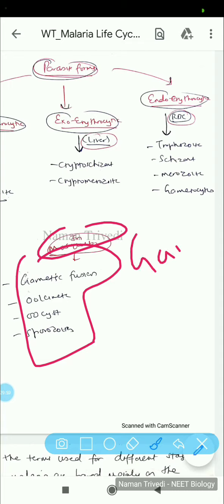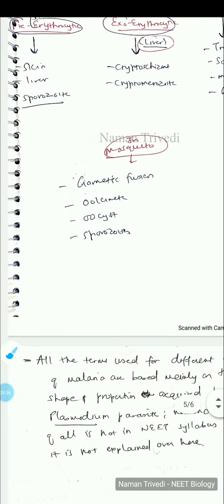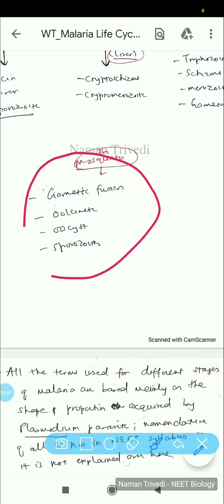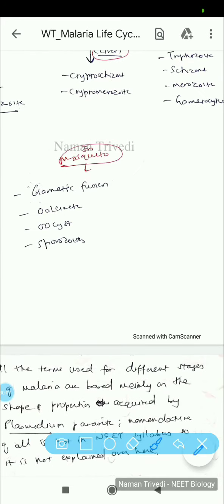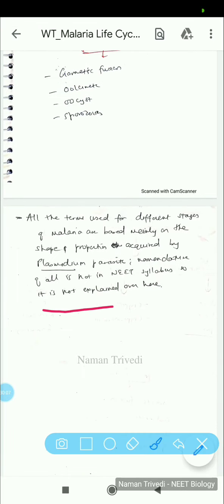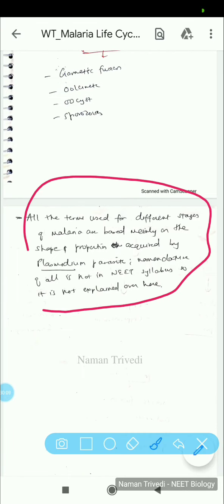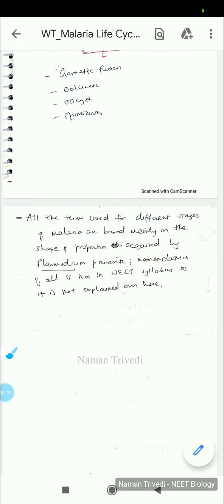And in the mosquito, the entry is in the form of the gametocytes, the gamete producing cells. So in the mosquito, you can see the stages sporozoite, oocyst, ookinete. Remember that. It's just for your understanding. All these names I have mentioned are nomenclature and not in the syllabus, and shape and the properties acquired all depend on shape and structure. So that's all about the malaria life cycle, guys.